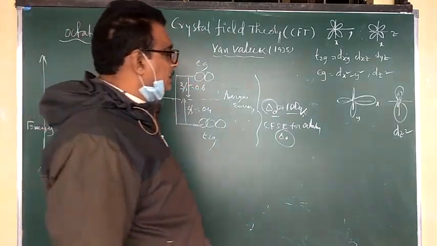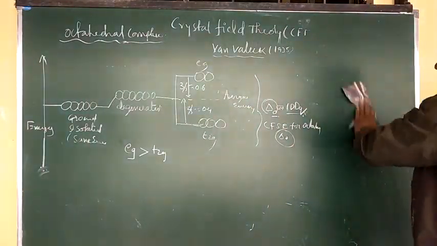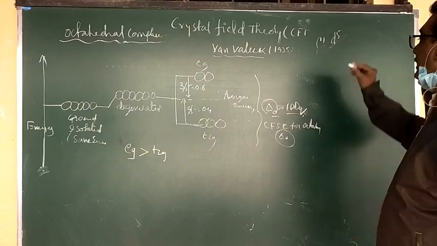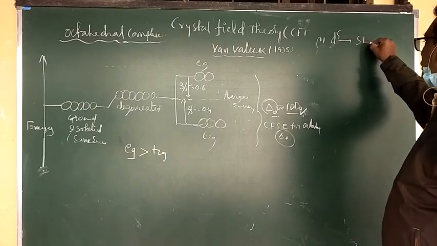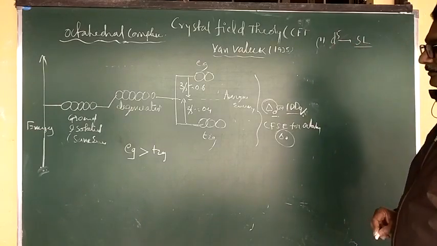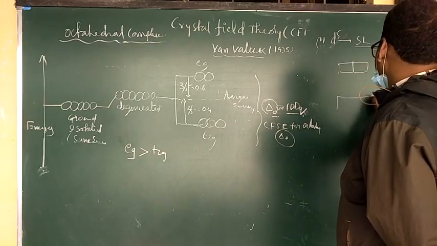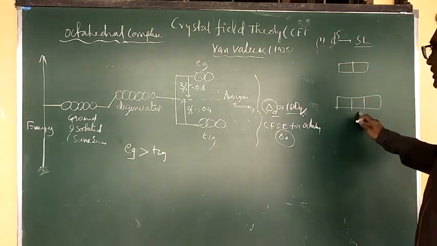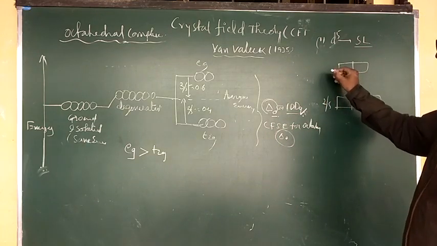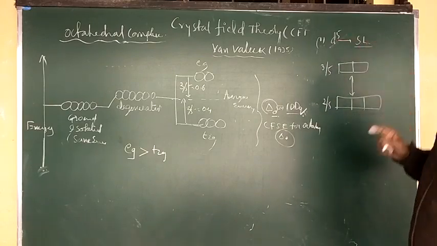Okay? Next, how to calculate the crystal field splitting energy for octahedral complexes. For example, I take d5. First I take a strong ligand. So for d5 with a strong ligand, how to make the diagram? This is EG and this is T2G, with 3 subshells and 2 subshells. Here the fraction is 2/5, and this fraction is 3/5. But here d5 is with a strong ligand.